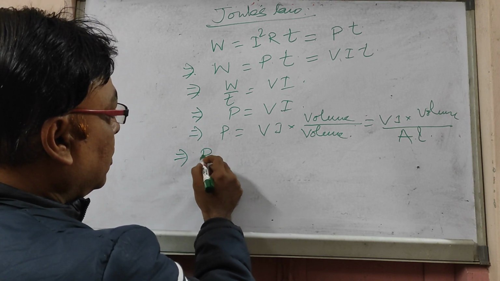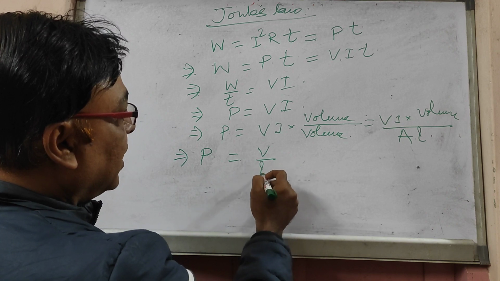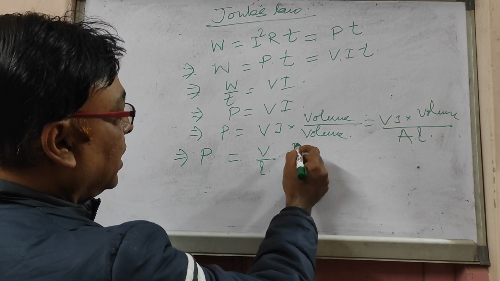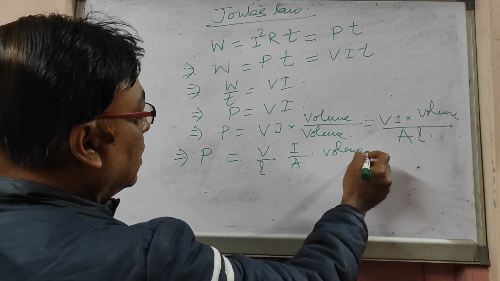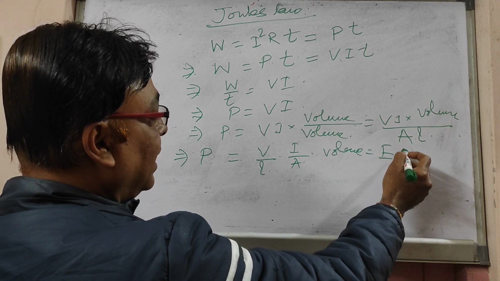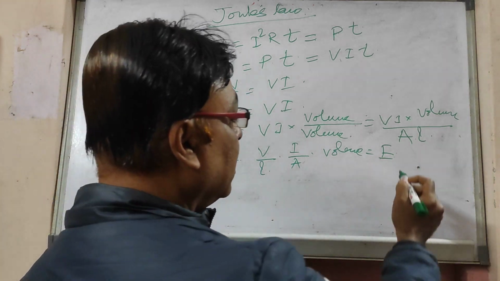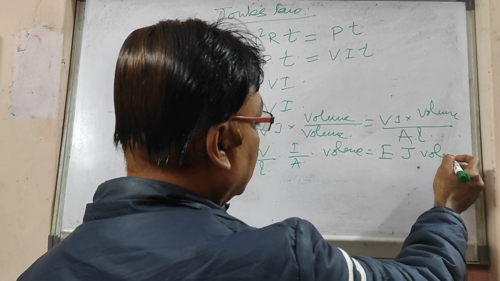So power is equal to V by L into I by A into volume. We know that electric field E is V by L, and I by A is nothing but the current density J, so that is J into volume.